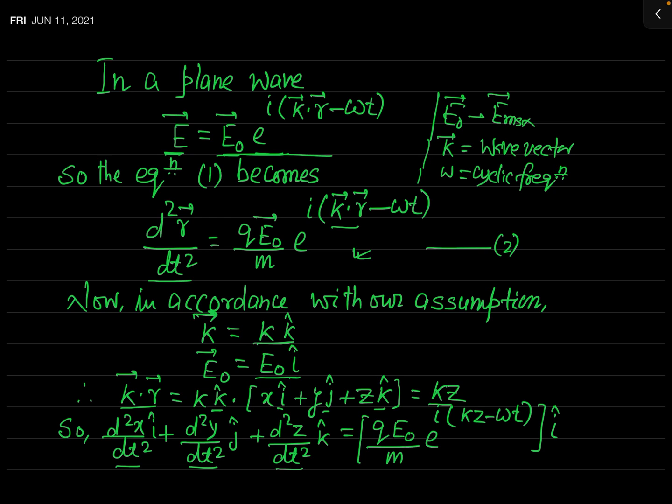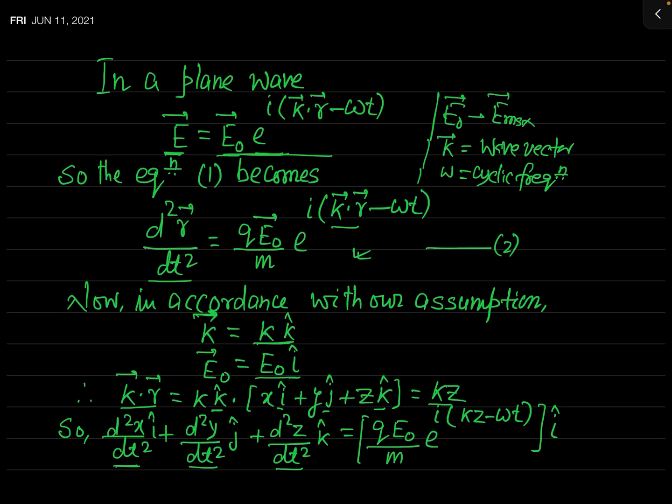Now you know, when two vectors are equal, then definitely the corresponding components of the vectors are equal. It means the x component of the vector in the LHS must be equal to the x component of the vector in the RHS.